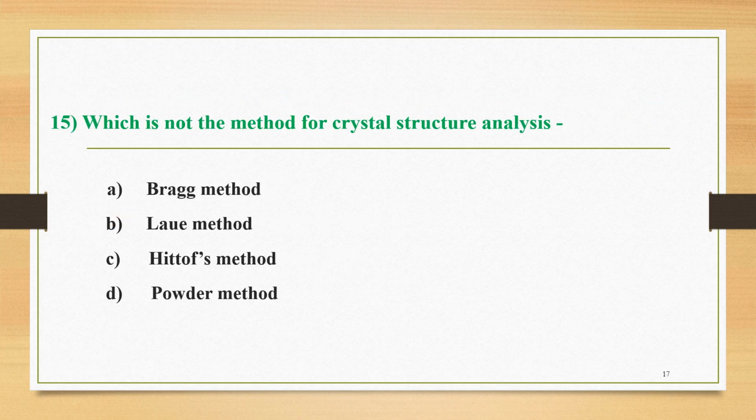The next question, number 15, is here. Which is not the method for crystal structure analysis? Option A is Bragg method, B is Laue method, C is Hittorf's method, and D is the powder method. Among these four, the methods A, Bragg method, B, Laue method, and D, powder method, are commonly used for crystal structure analysis, but method C, Hittorf's method, is not used. So the correct answer for question number 15 is option C, Hittorf's method, not useful for crystal structure analysis.